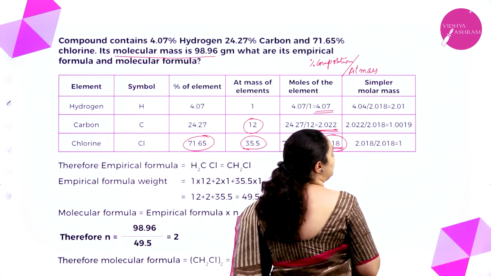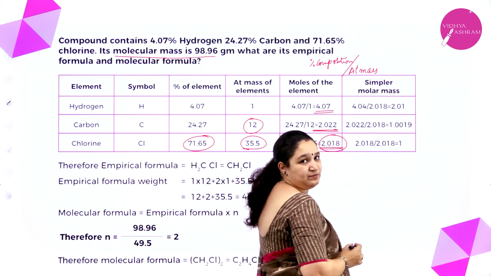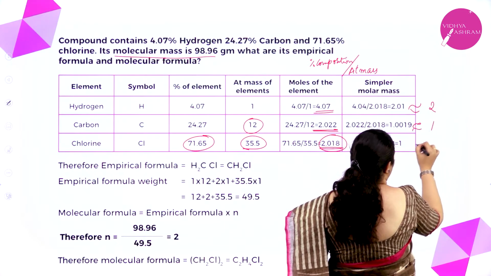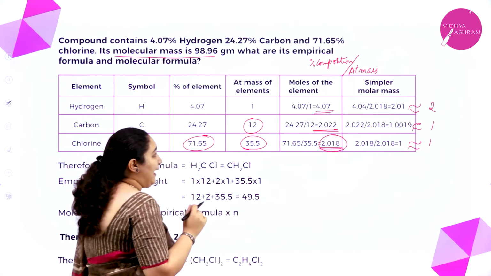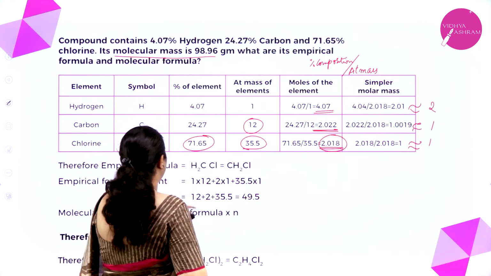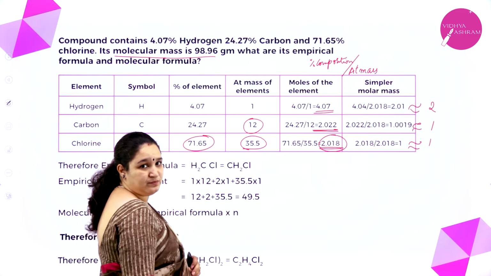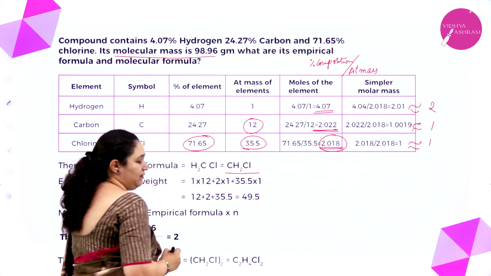When I divide this, I'll get 1.0019 and this I'll get as 2.01. Rounding it off, this is 2, this is 1 and this is 1. Okay. So my empirical formula is hydrogen is 2, carbon is 1, chlorine is 1. So this is the empirical formula which I can write as CH2Cl.